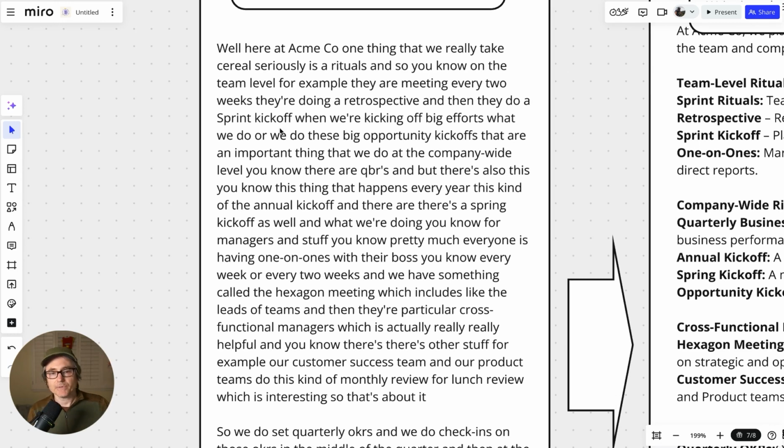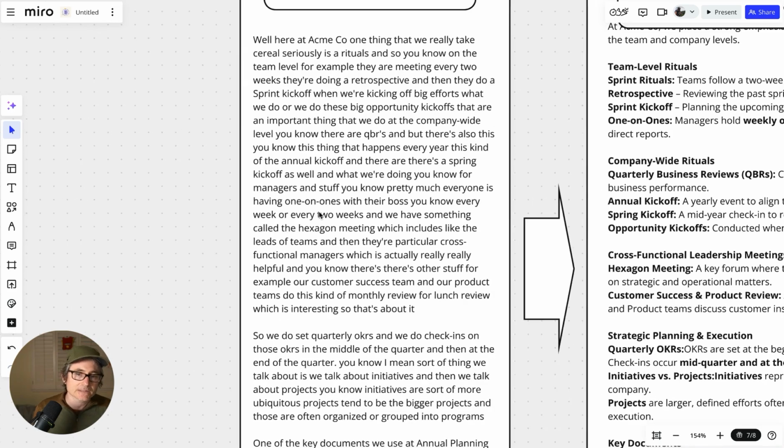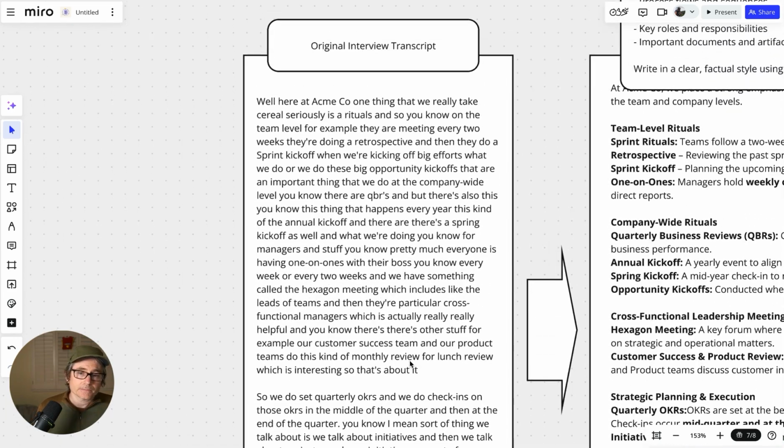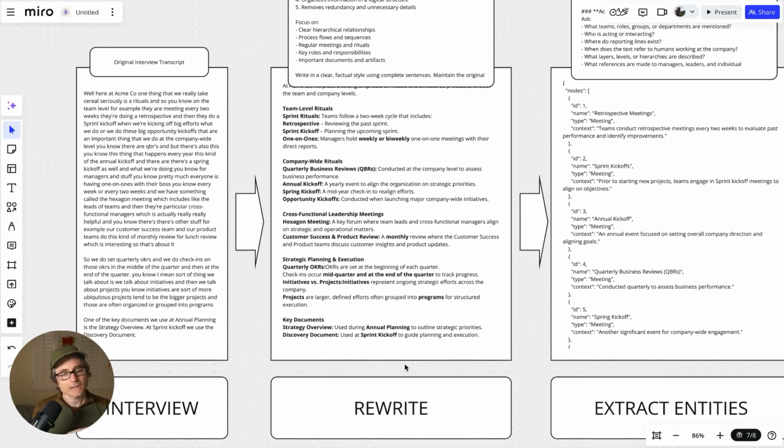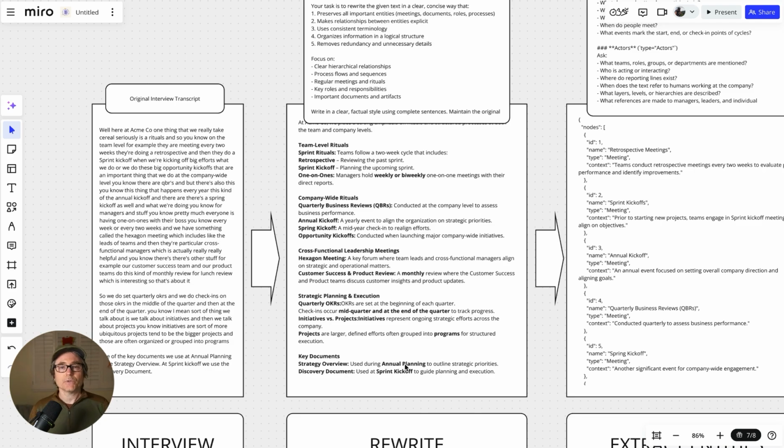So this person's describing their kickoffs and the big opportunity kickoffs, the annual kickoff. It's pretty dense at that point, but it's all there. And so what I do is I pass it through a couple of stages of AI. I'm using the OpenAI API.